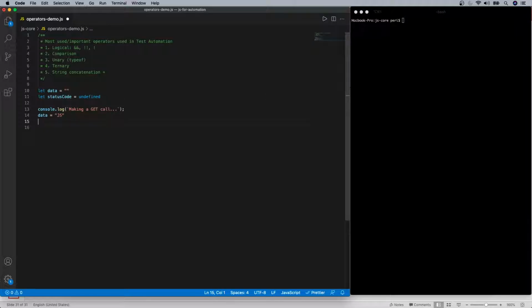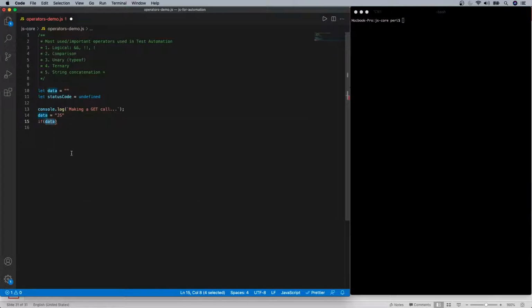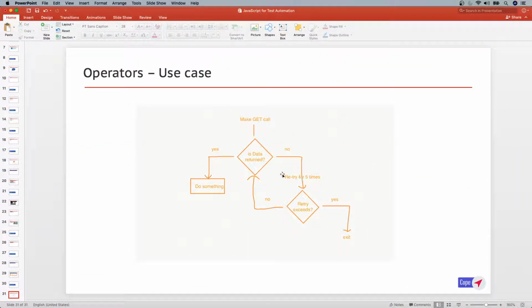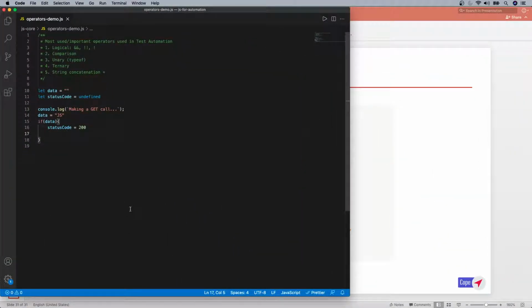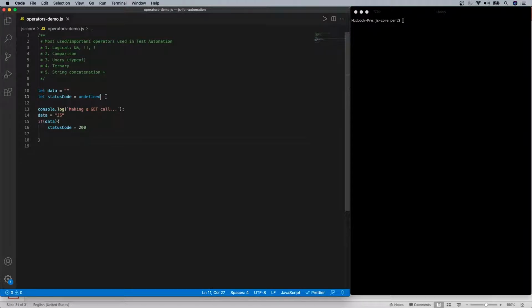Because there is valid data, what we're going to check is if there is data, meaning that if the data is not any of the falsy values, then this will evaluate to true. If true, then we set the status code equal to 200, right? Generally we set the status code equal to 200, and then we also need to tell whether we got the data or not, right? Because in our example, if we don't get the data, we need to retry it. So obviously we need to set some flag which will tell us whether we need to retry or not, right?